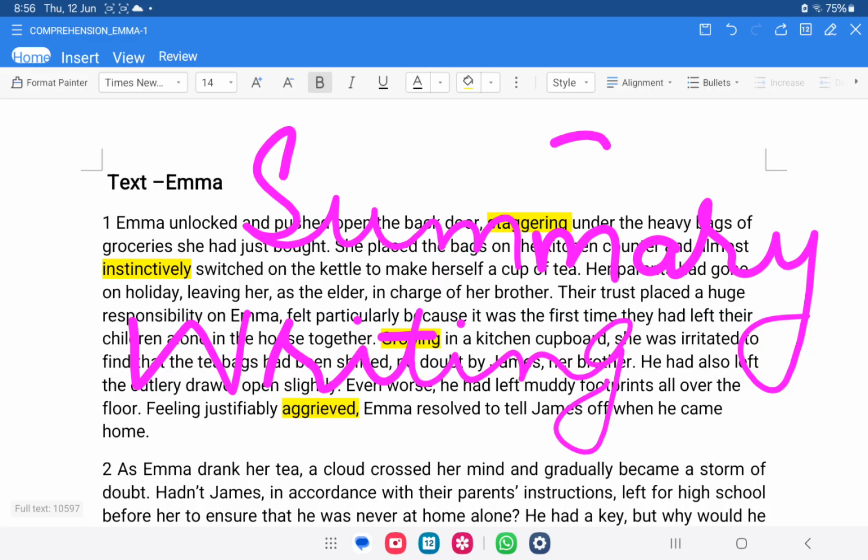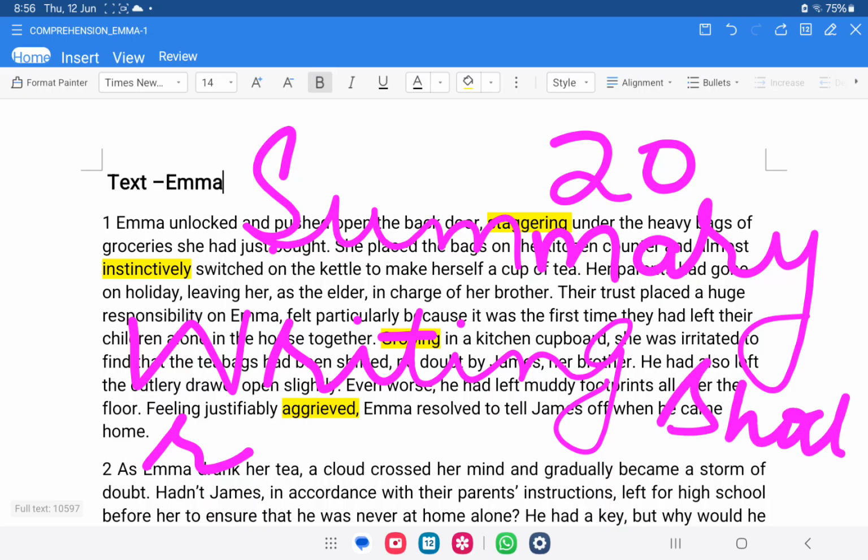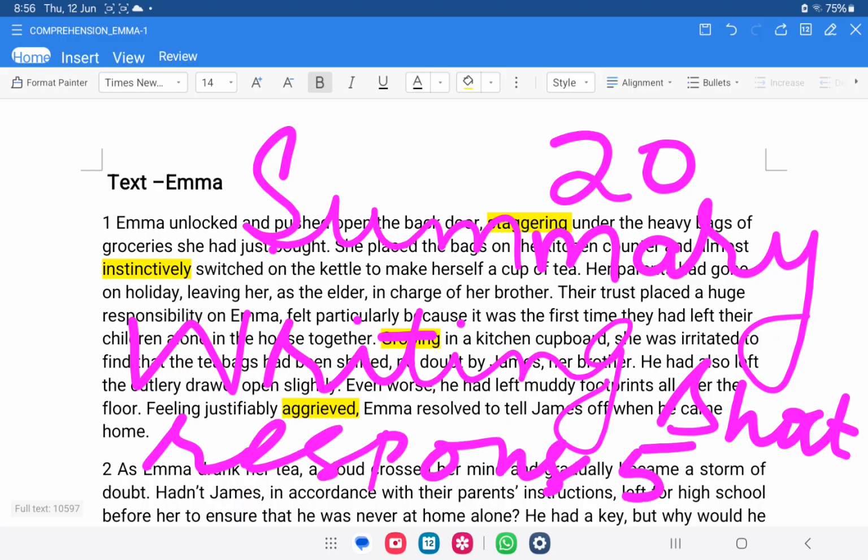This is question number 3 of paper 1, 20 marks. And next is short response. Some students call it the opinion question also. So short response has 5 marks. This is summary writing and short response. This is our paper 1.